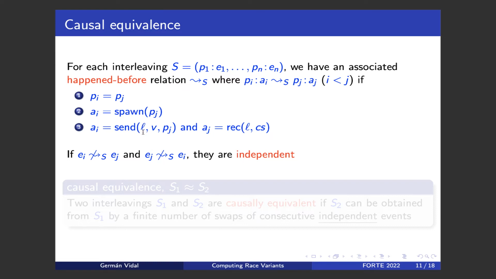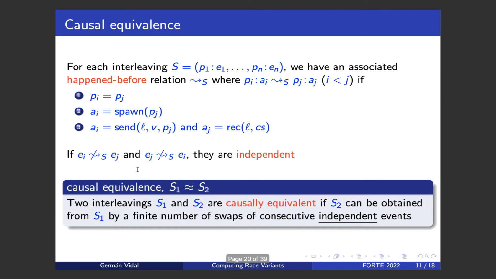Note that the label L is the same in these two actions. Actually, the happens-before relation is the transitive closure of this relation. And then we also say that two events, Ei and Ej, are independent when none of them happens before the other, okay? So they have no dependency between them.